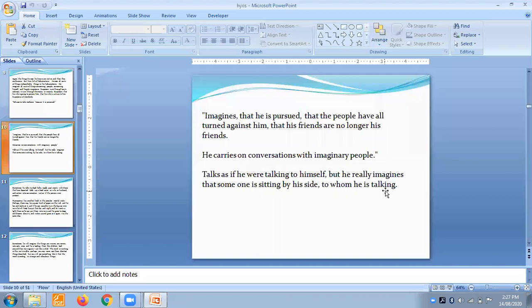You will get that this person is talking to himself, but you will also get that he doesn't feel it is his imagination. They feel that someone is sitting behind them and they are talking. Such type of imagination, such strong mental symptoms, you will get in this remedy.